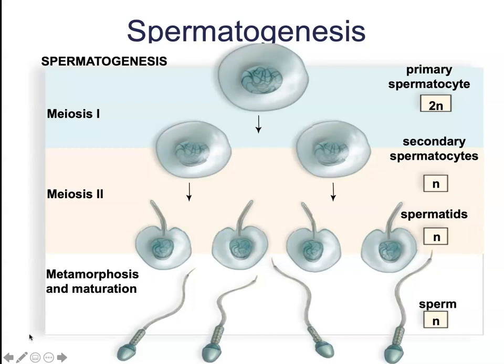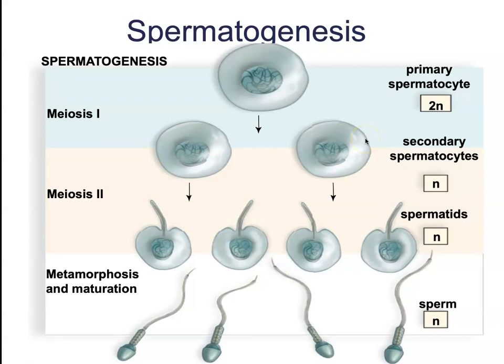Now, these cells keep the testes supplied with the primary spermatocytes. The primary spermatocytes are diploid cells, which means they have how many chromosomes if they are human spermatocytes? So how many chromosomes would you expect to find in a human spermatocyte? These are then going to undergo meiosis to produce two secondary spermatocytes. These are now haploid cells, meaning that they have how many chromosomes? How many chromosomes would we find here in the secondary spermatocytes?